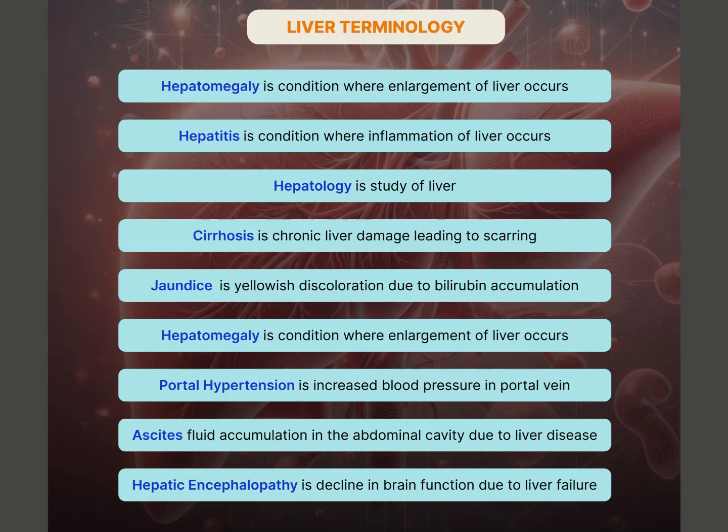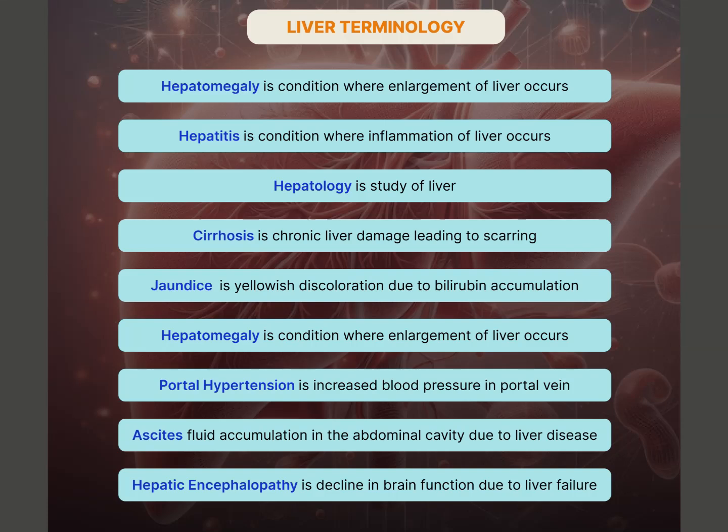Hepatomegaly, this refers to the enlargement of the liver. It can be due to infections, fatty liver, or tumors. Hepatitis, a condition that causes inflammation of the liver, often caused by viruses or alcohol.